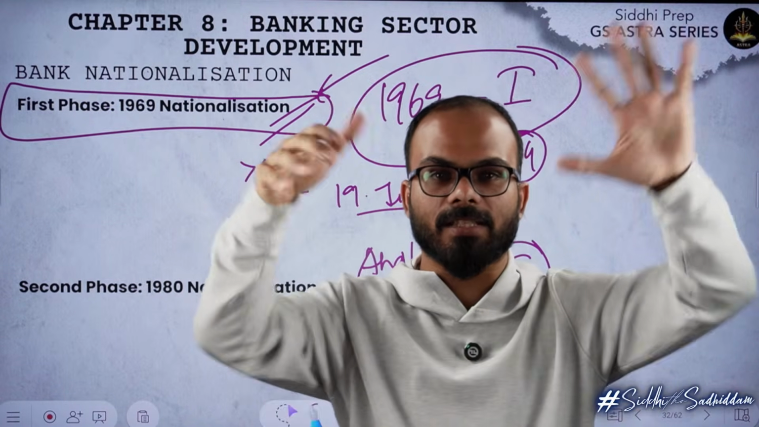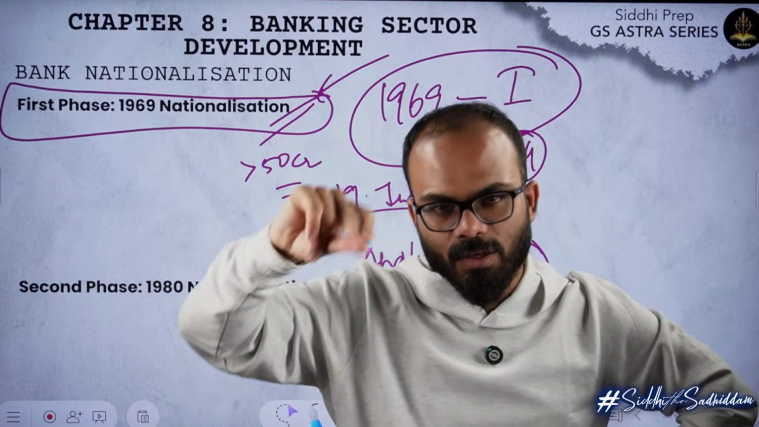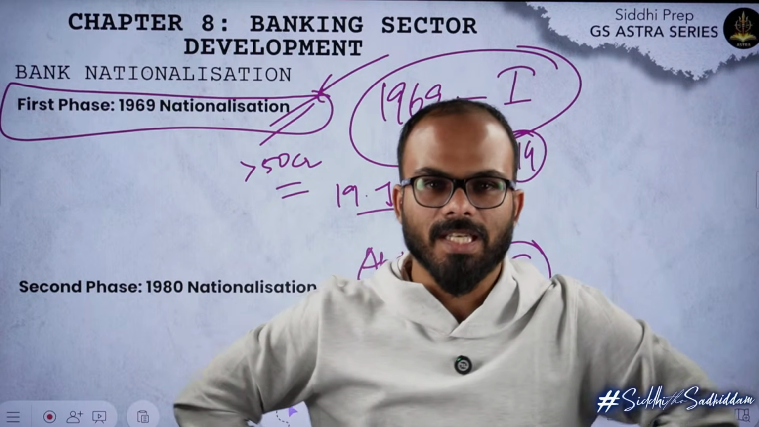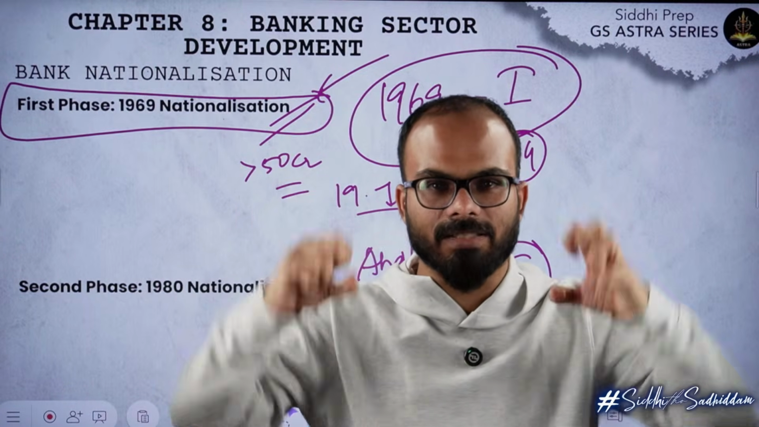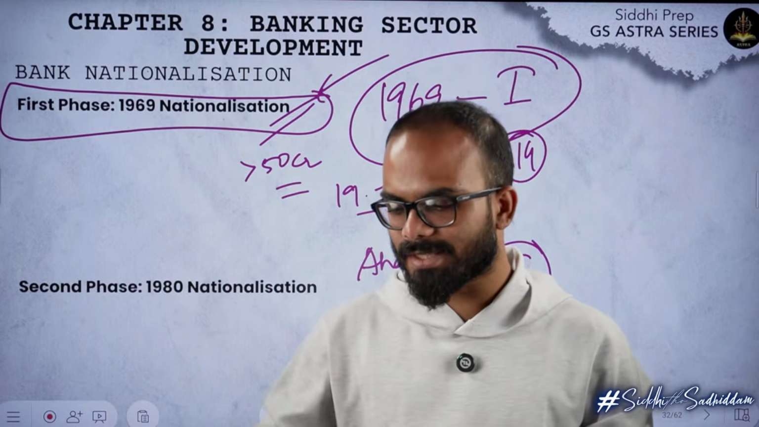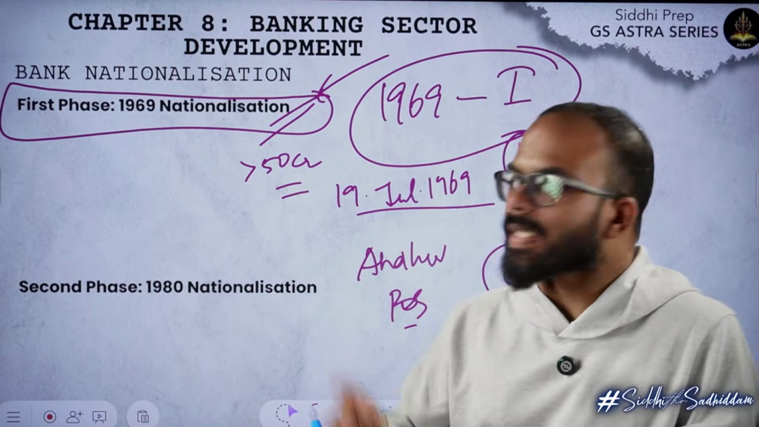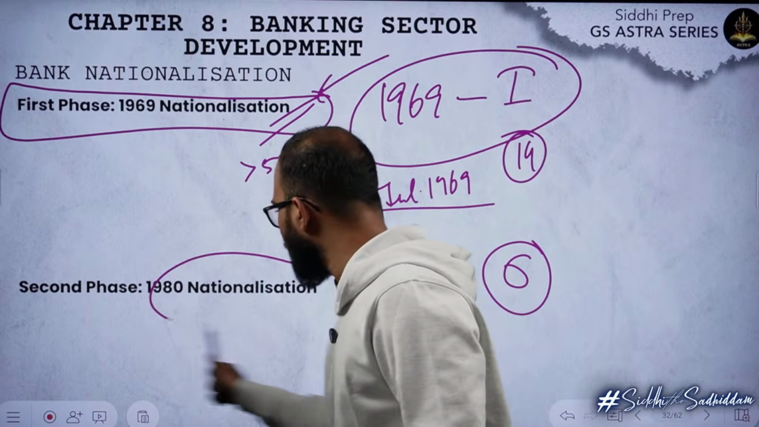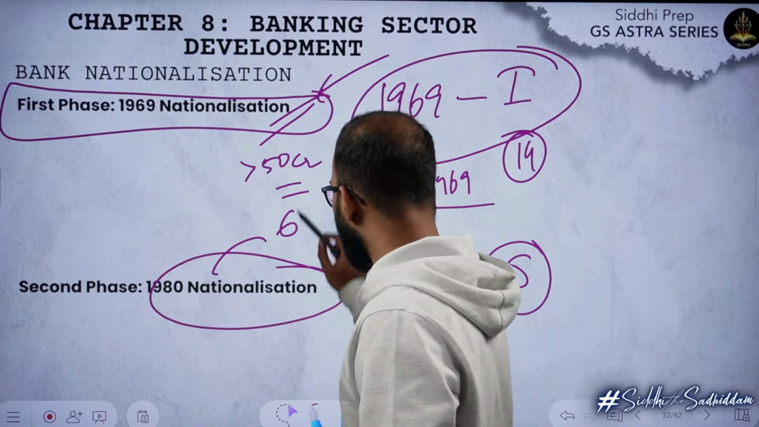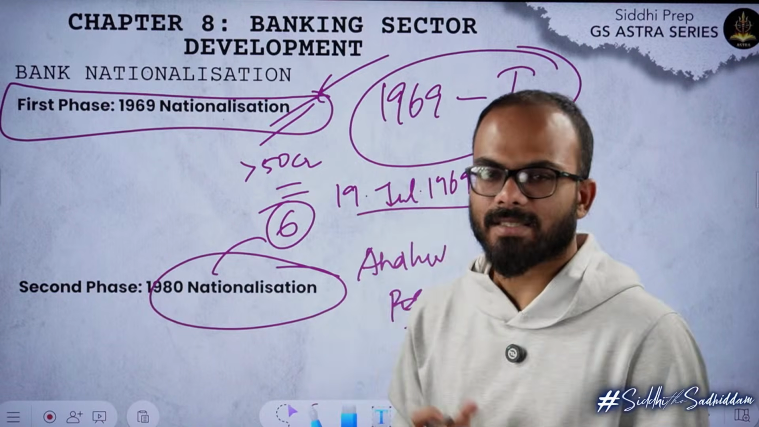And she spotted 6 new big banks. She said, chalo, let us merge these guys also, let us handle these guys. She came up with the second phase of nationalization. The second phase of nationalization happened in 1980, where 6 big banks were nationalized.